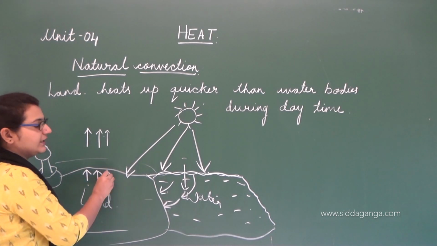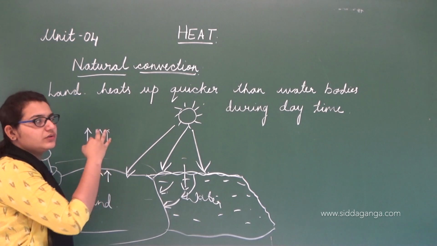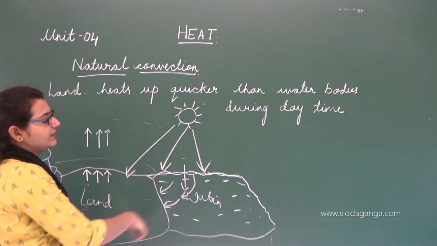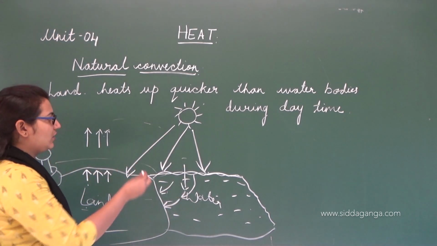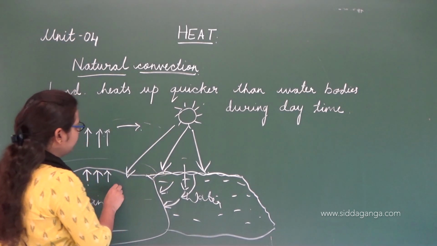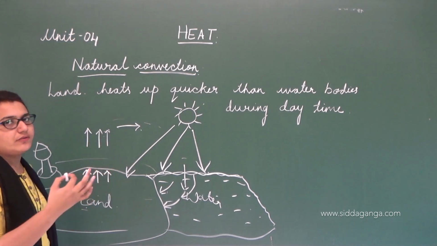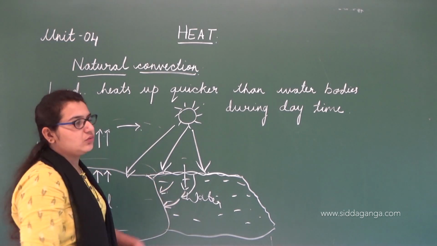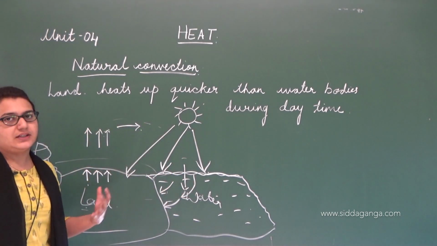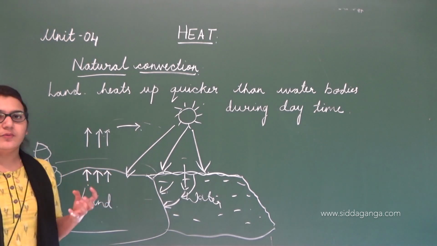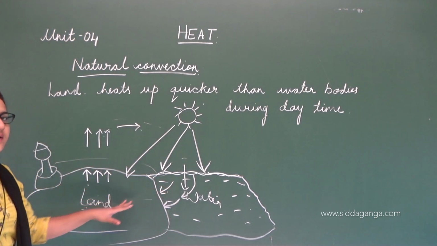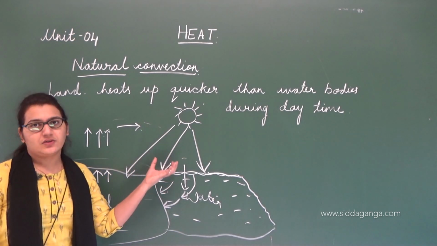Again this air gets heated up, again the air goes up, and again this air travels. So there is a cycle, it keeps on happening continuously. Again because of the sun rays, this part gets heated up, again there is a movement of air, and the cooler air molecules move towards the land surface. So there is a cycle with the movement of air molecules, and heat transfer all around the surface due to it.